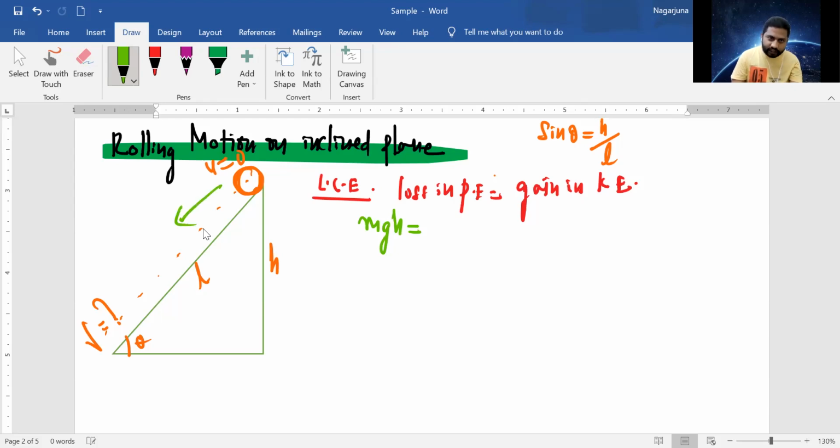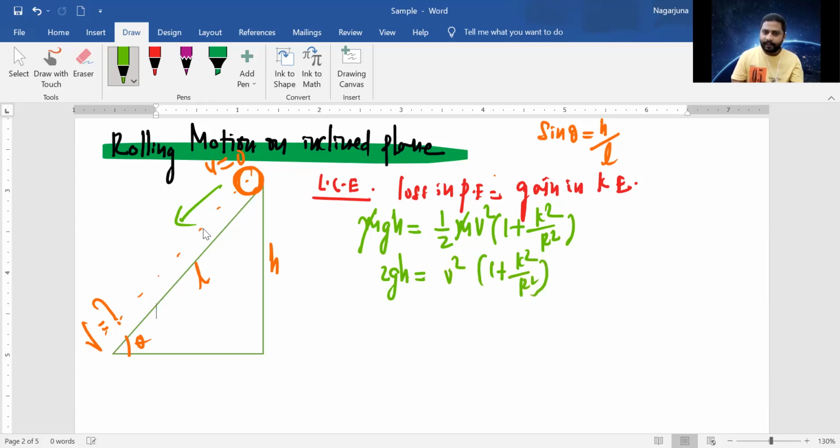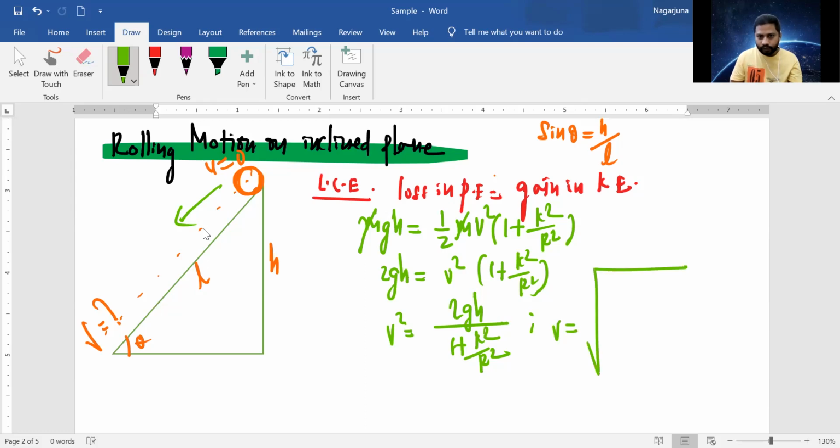Kinetic energy in the rolling motion is half mv square into 1 plus k square by r square, which we derived just now. The m cancels, so 2gh is equal to v square into 1 plus k square by r square. Then v square is equal to 2gh divided by 1 plus k square by r square, and the final expression is v equal to square root of 2gh divided by 1 plus k square by r square.